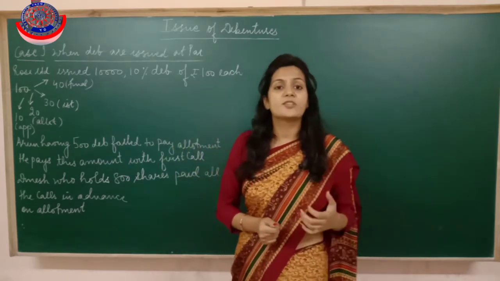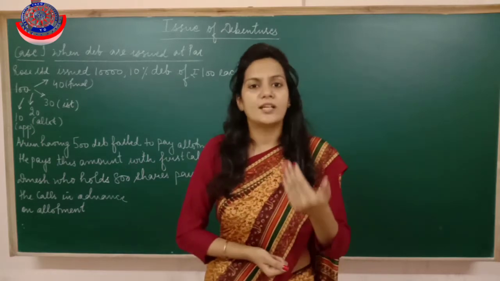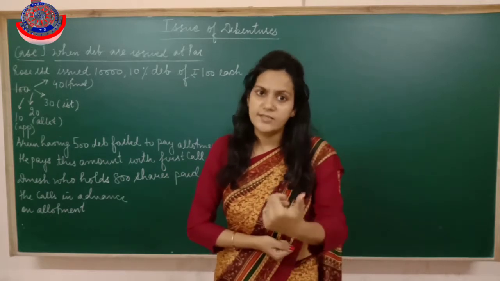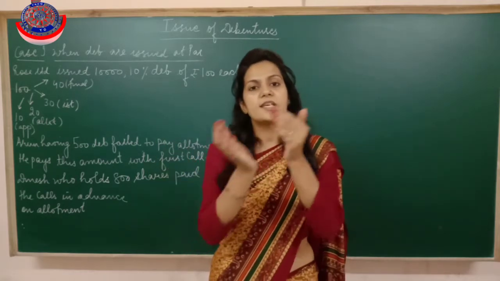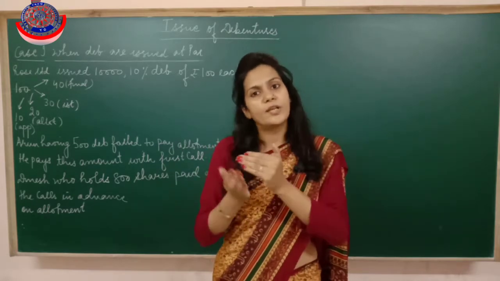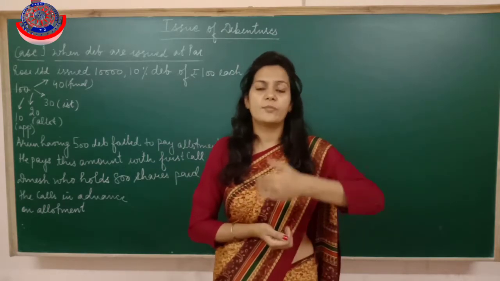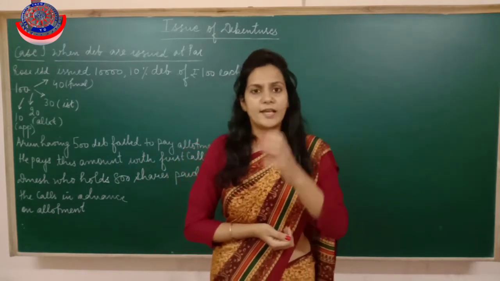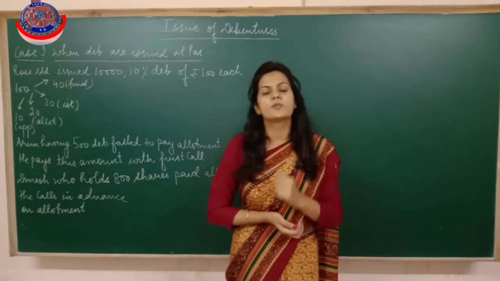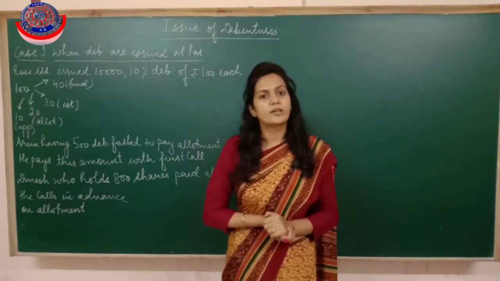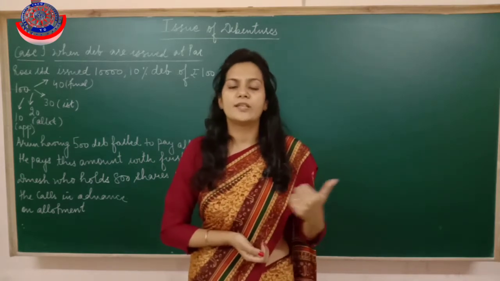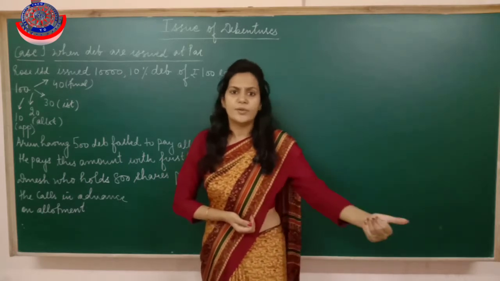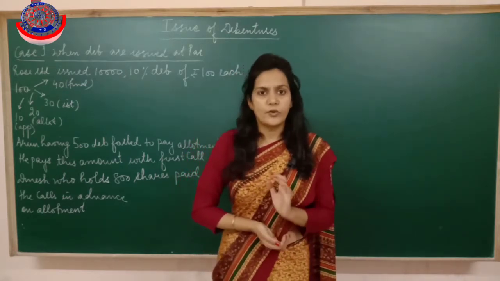Why? Because debentures are liabilities. The money which we get from the debenture is a kind of loan, given by the person who has purchased the debentures from us. He is just taking one certificate from us and giving money to us. So the money which the debenture holder has given is a kind of long-term loan for us. That's why debentures are non-current liabilities and we have to repay this money. That's why we can never use the word capital, because this is not capital, this is a loan. I hope this point is clear.